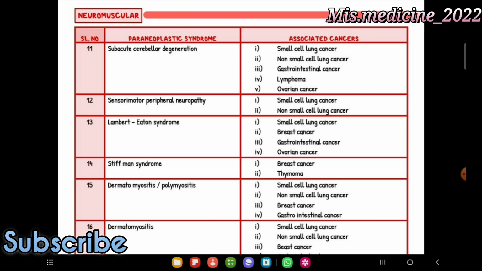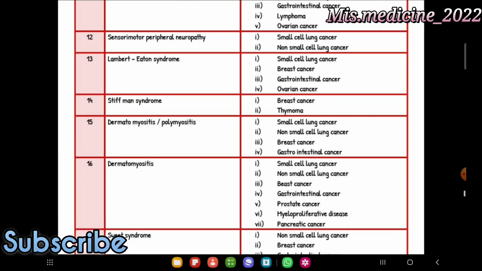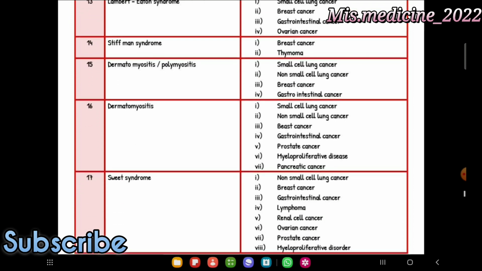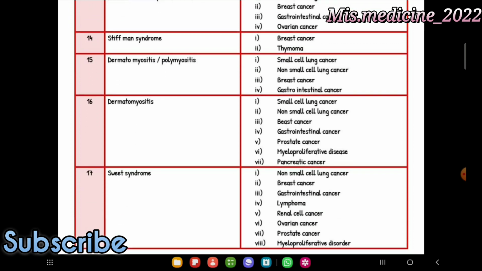Stiff-man syndrome, breast cancer, thymoma. Dermatomyositis associated with small cell lung cancer, non-small cell lung cancer, breast cancer, and gastrointestinal cancer. Dermatomyositis, that is done. Sweet syndrome is important. It is associated with non-small cell lung cancer, breast cancer, gastrointestinal cancer, lymphoma, renal cell cancer, ovarian cancer, prostate cancer, and myeloproliferative disorders.